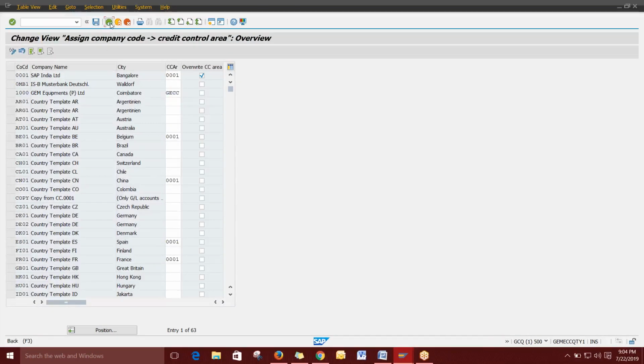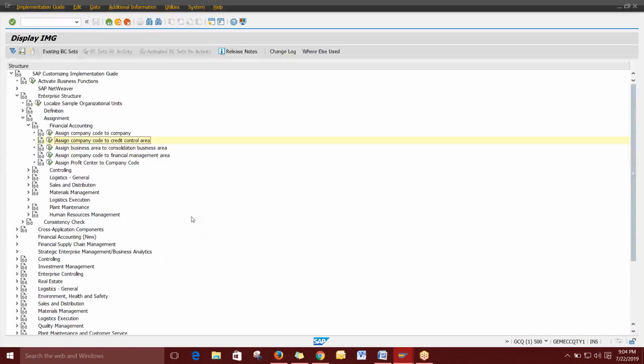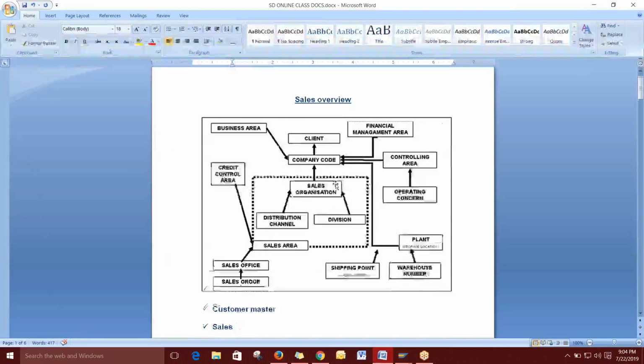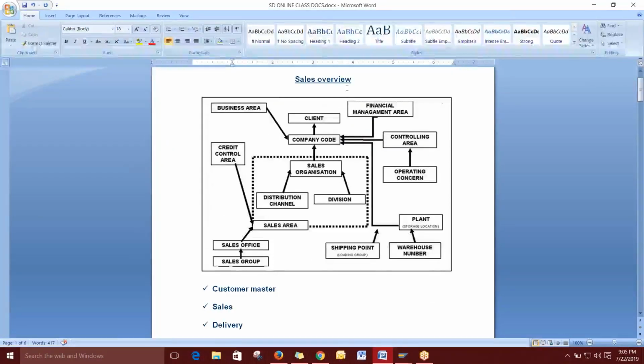Yes, that's it. So the definition and assignment is done for the complete enterprise structure. We have mapped everything. So now you can see the complete thing. That means everything is mapped under this client and company code. So we can take all the financial things from this company code, and all the sales related things from the sales organization header, and all other reports using a plant and sales organization combination. All the combinations we have done using the enterprise structure. So this is the very basic thing of configurations.